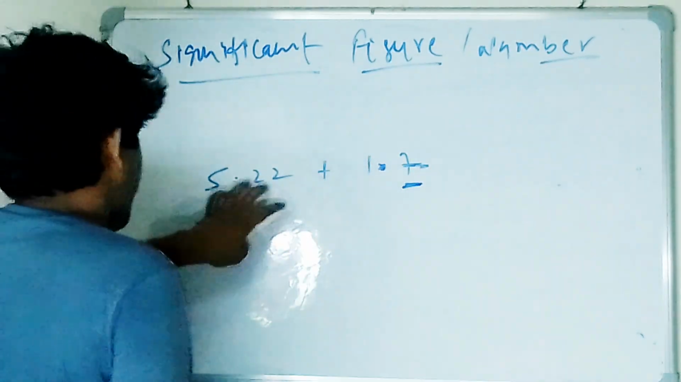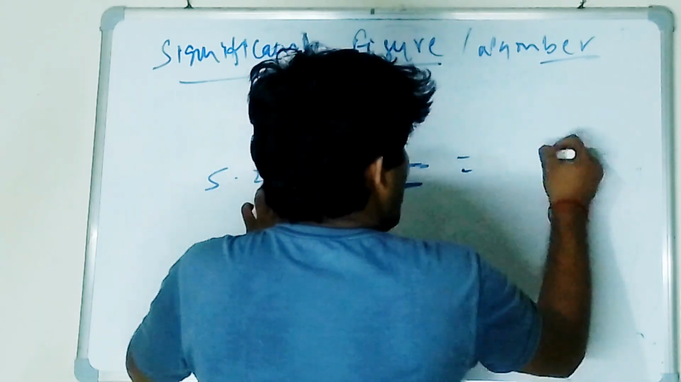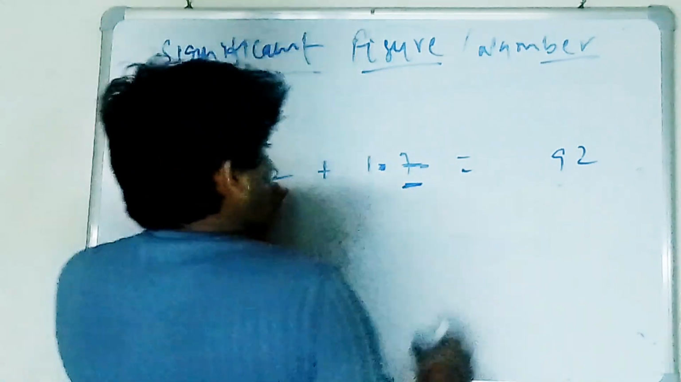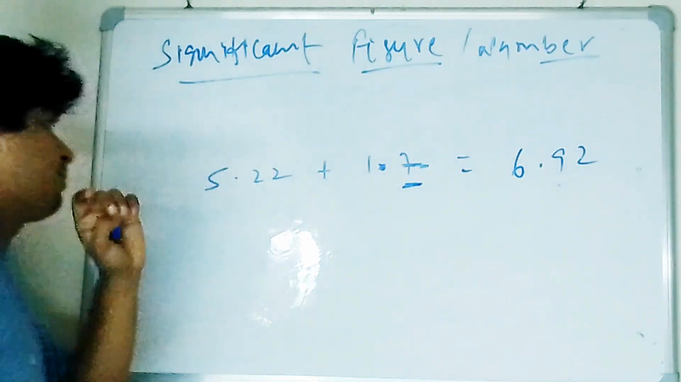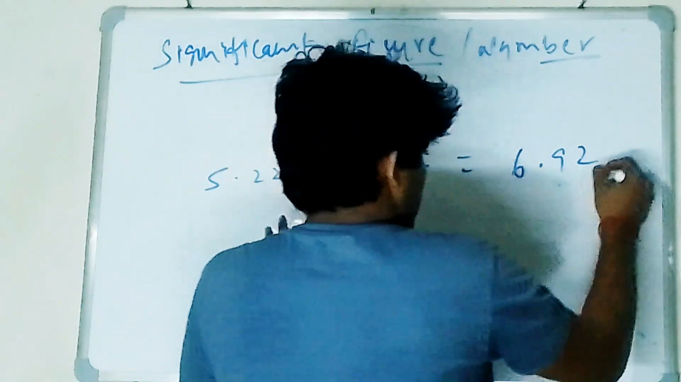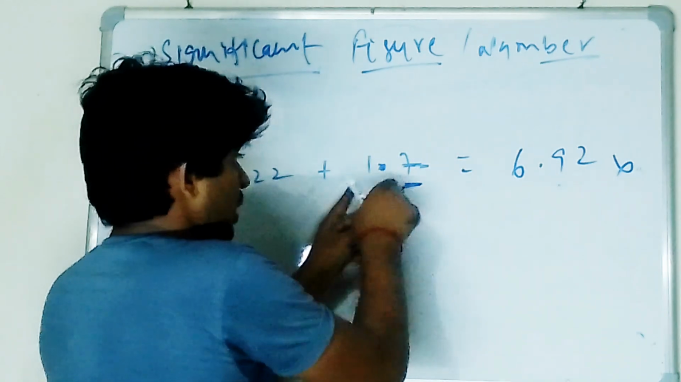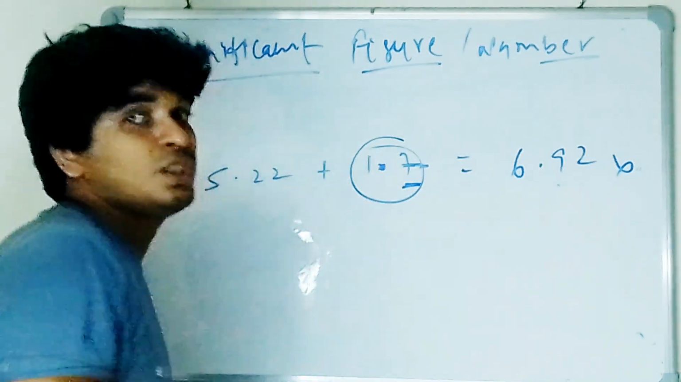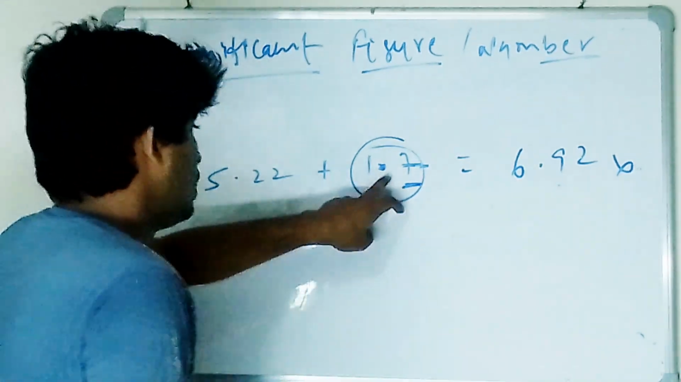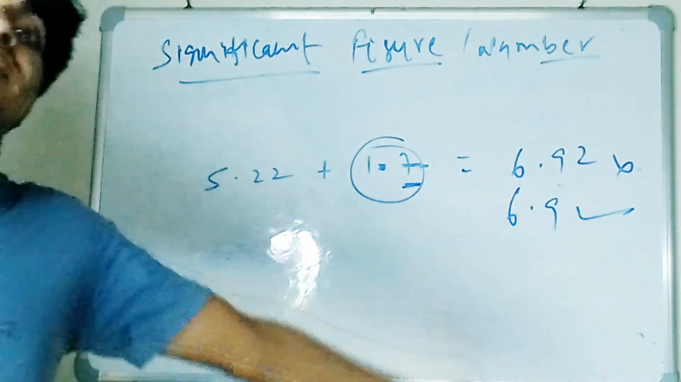Just add it. So if you add it, what is it? 6.92. Am I right? So you can't write the answer 6.92, that is the wrong answer. If you have to follow the significant figure rules, you have to keep it in the smallest number of digits after the decimal according to the rule. So you can keep it like this: 6.9 is the answer. You can approximate it, no issue in it.